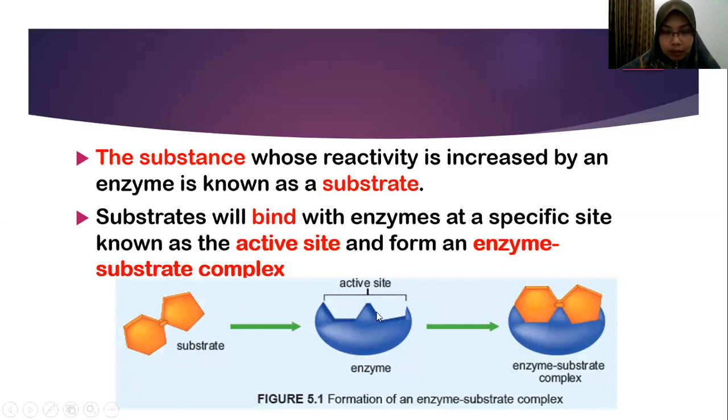So the active site must have a specific shape that can fit with the substrate. So when the substrate and enzyme combine, we call it enzyme substrate complex. So you have to know that enzymes have their own active site that is complement to the substrate. Complement means they have the same shape as the substrate. This specific shape, yeah. That's why we got a specific site at the active site.